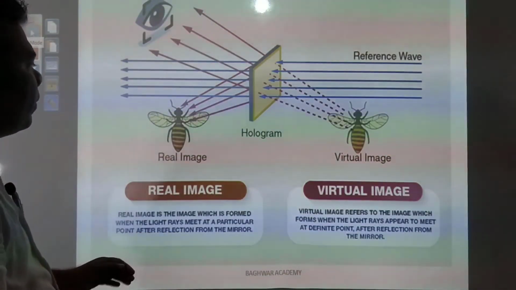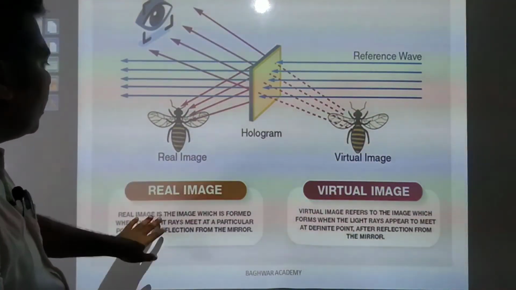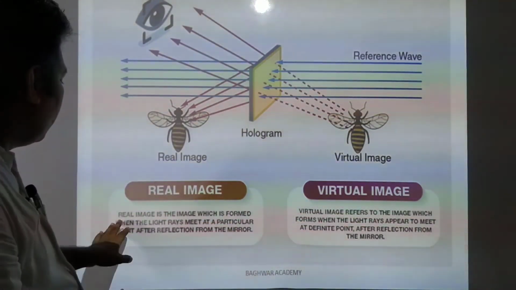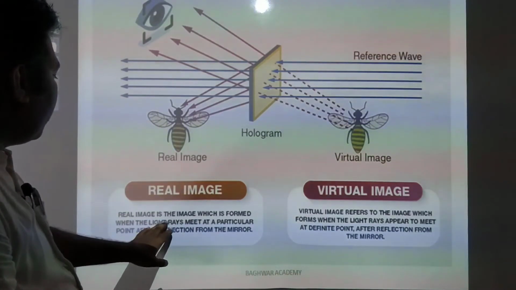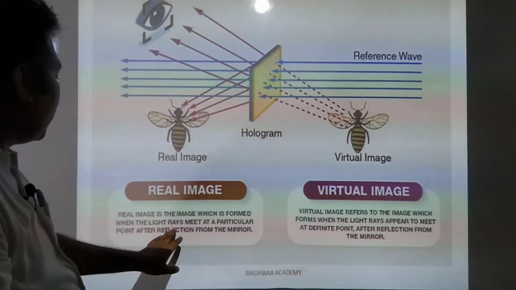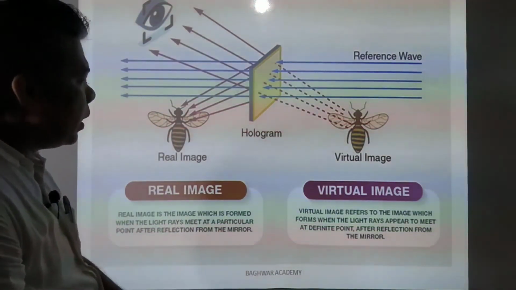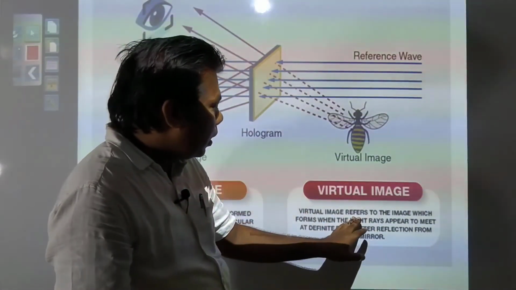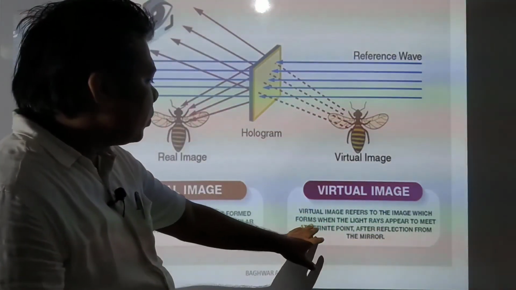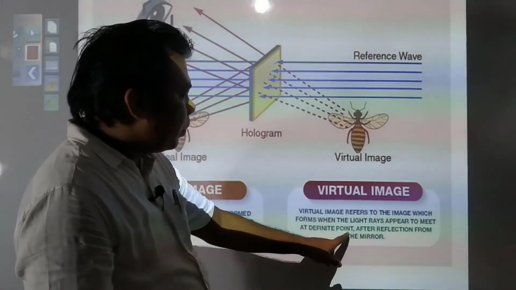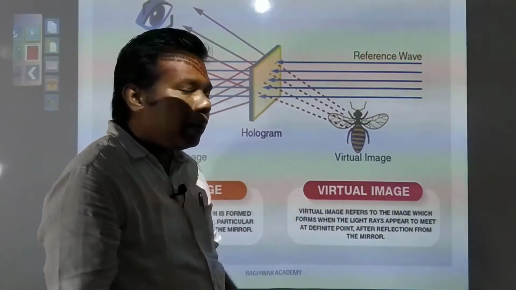Here we have real image and virtual image. What it is, I have already made you understand. A real image is the image which is formed when the light rays meet at a particular point after reflection from the mirror, and a virtual image refers to the image which forms when the light rays appear to meet at a definite point after reflection from the mirror.